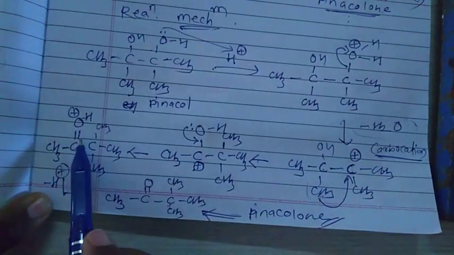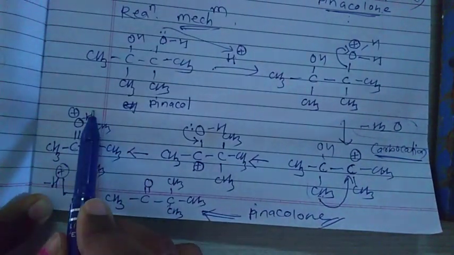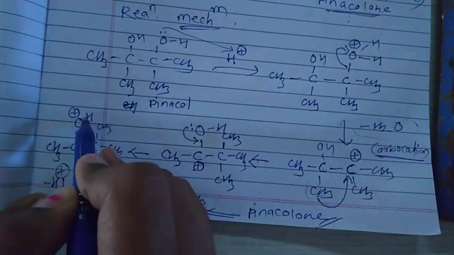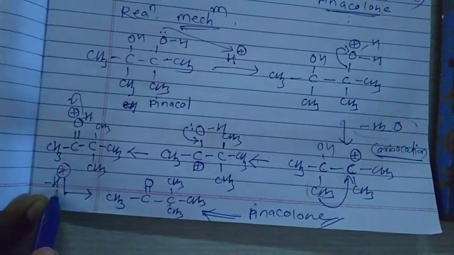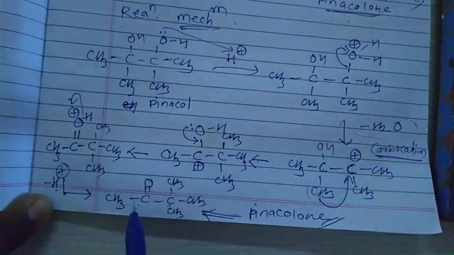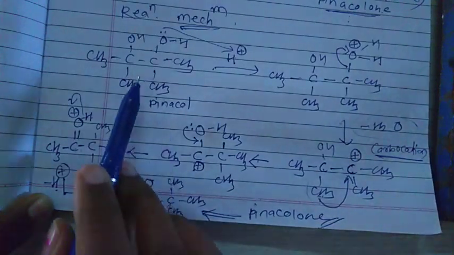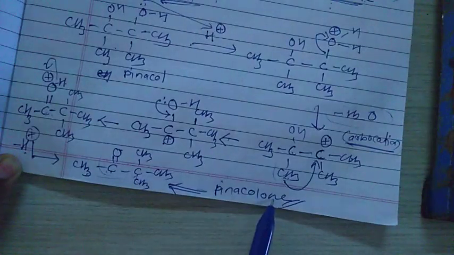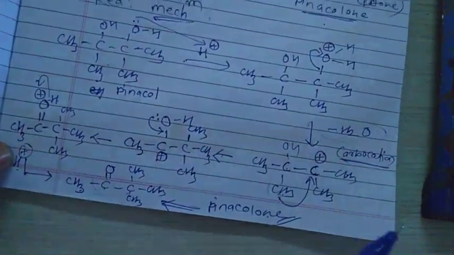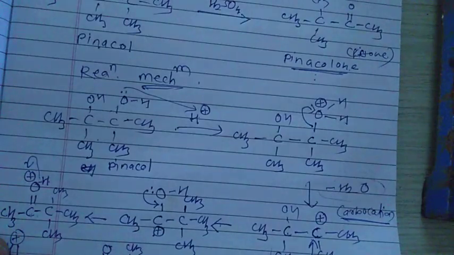Then after that, by removing this H plus, that means the electron of this OH is shifted to this oxygen, and there is a removal of this H plus ion. Then there is a formation of this type of ketone, that is CH3CO tertiary carbon. This is the stable structure of this compound. This is a ketone compound which is prepared from this pinacol. That's why this is called pinacolone. This is called what? Pinacolone.